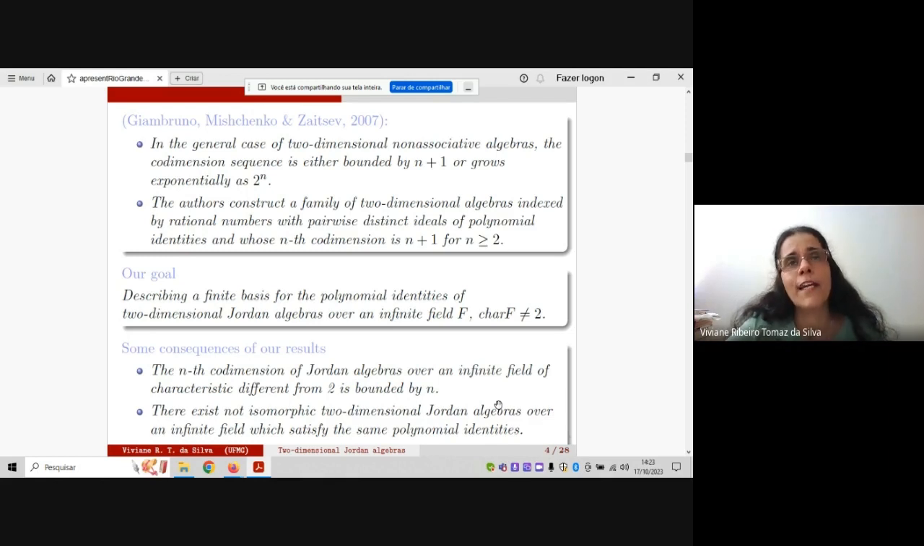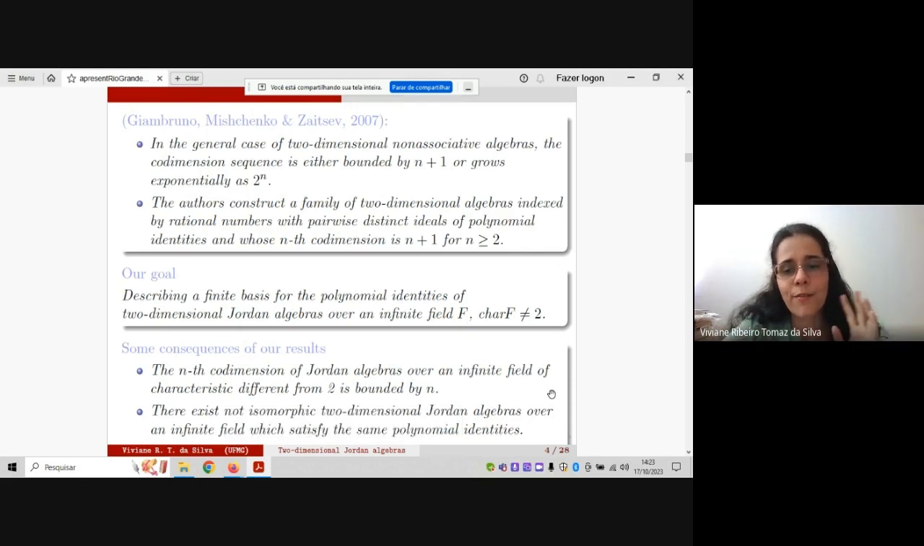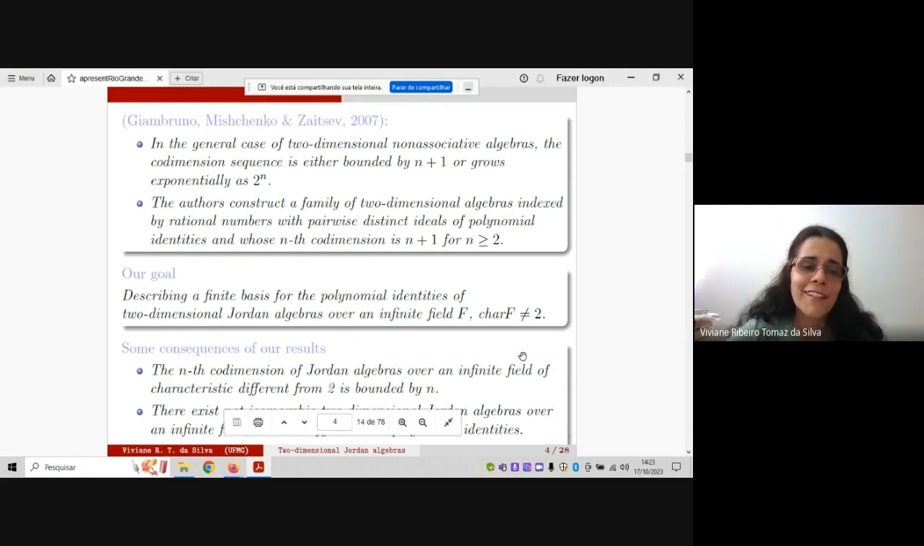But we are also working on another work, okay? It is not for this talk, but for another one, about finite fields, okay? And there, actually, we obtain that it's possible to distinguish Jordan algebras by using polynomial identities, okay? It is a curiosity, actually, but it is not for today.